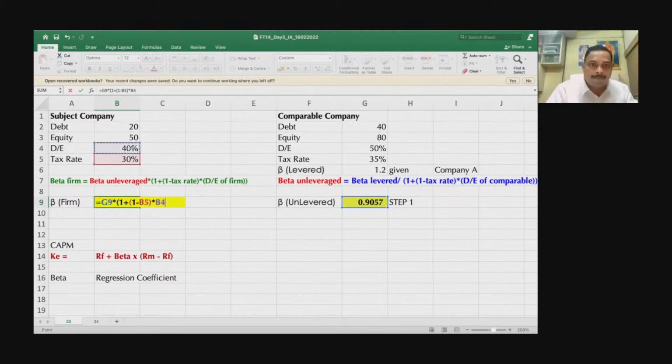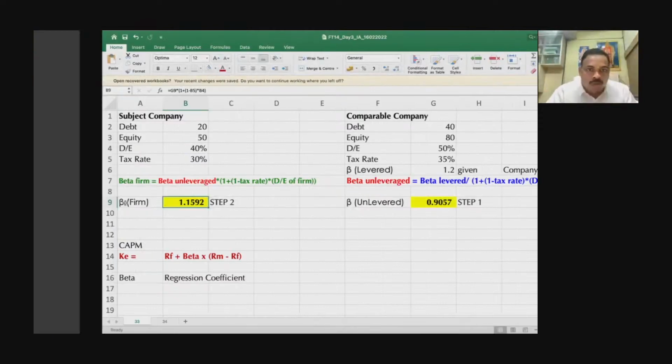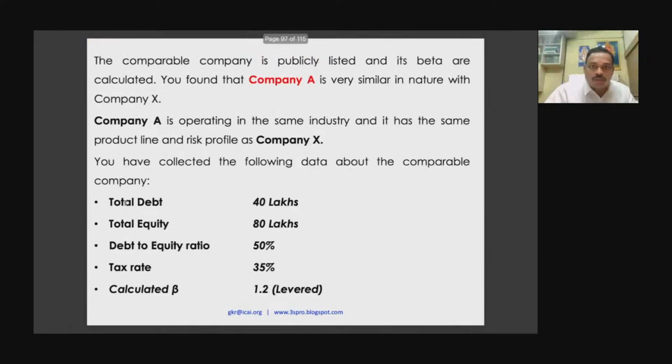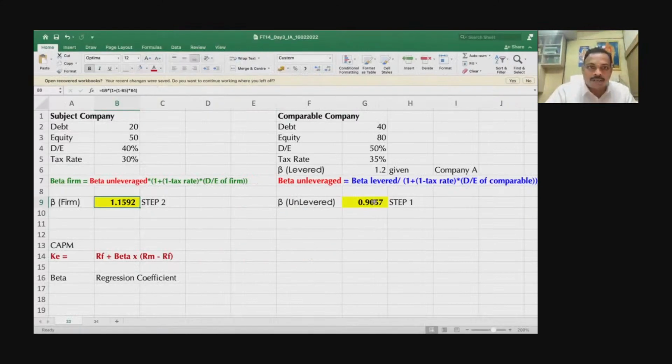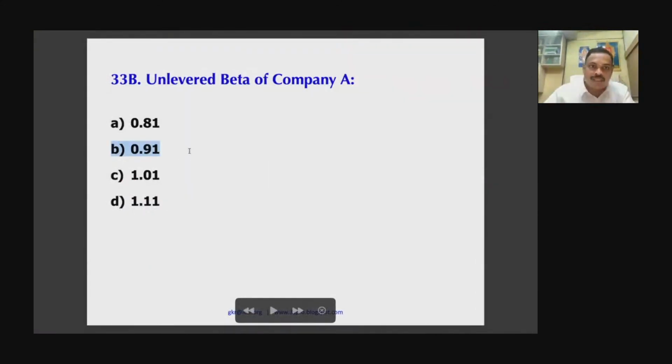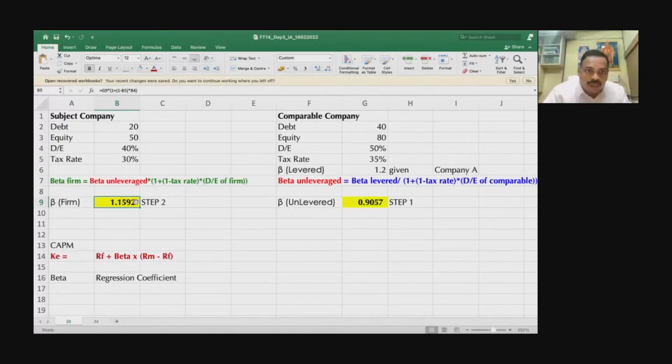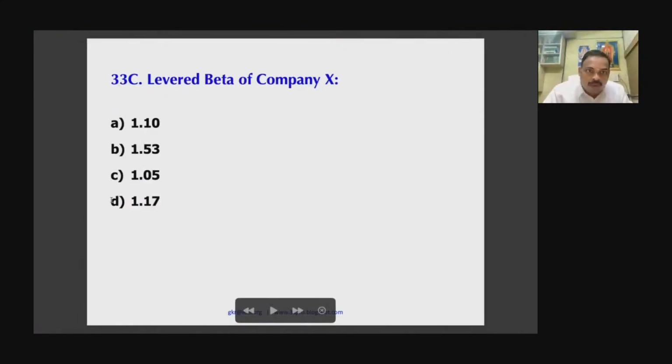So the levered beta of company X is 1.1592, or about 1.16.